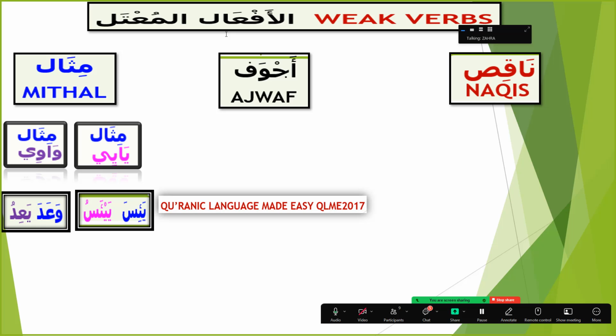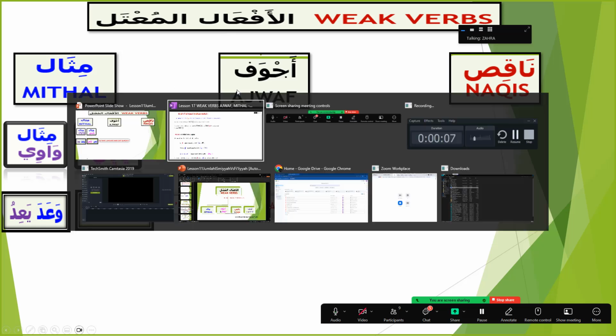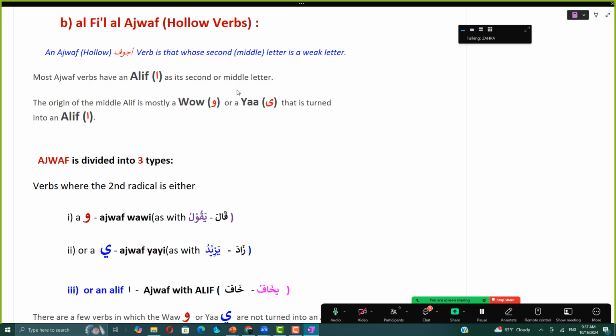And the next type is ajwaf. Okay, al-fi'l al-ajwaf is called hollow verb. Ajwaf or hollow verb is that whose second or middle letter, that is ayn kalima, is a weak letter. Most ajwaf verbs have an alif as its second or middle letter. The origin of the middle alif is mostly a waw or a ya. That is turned into an alif.